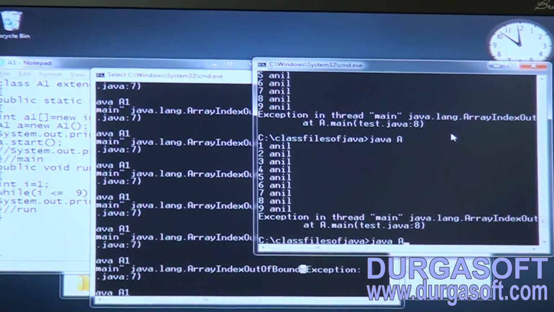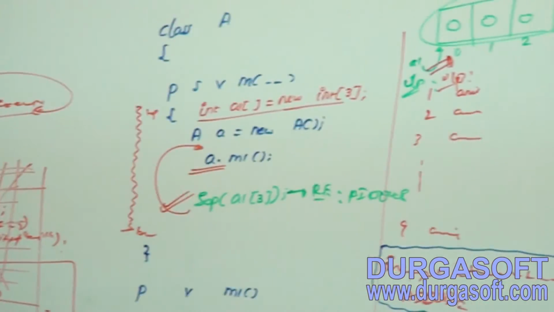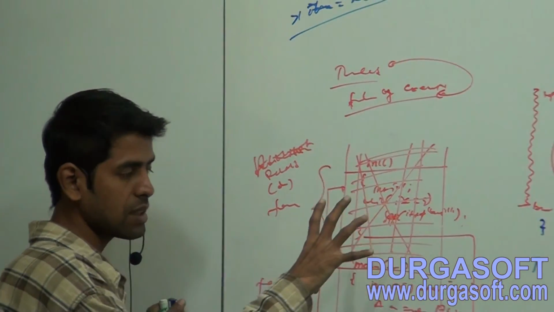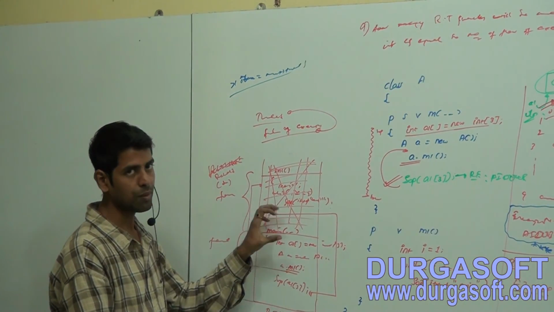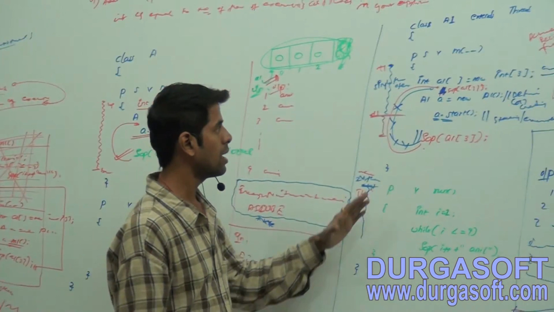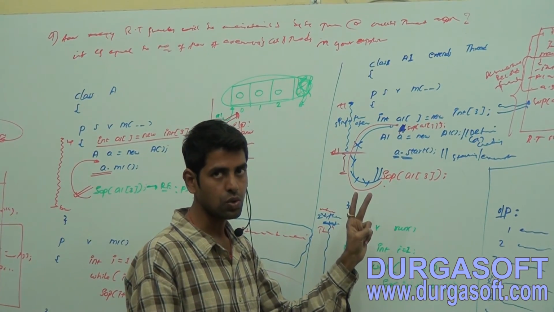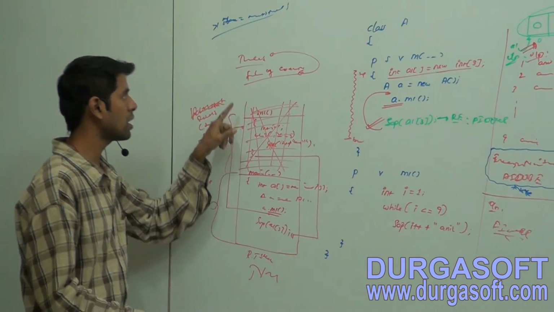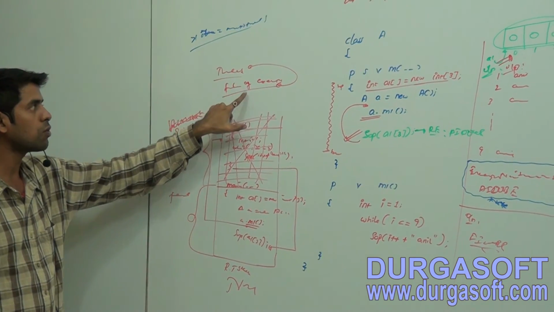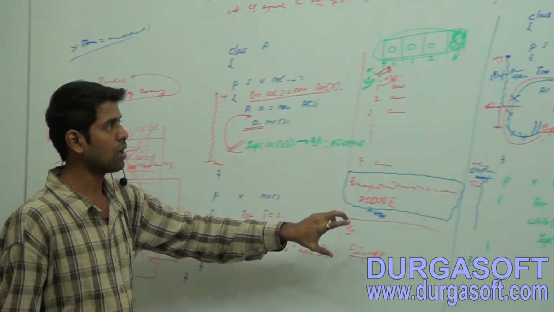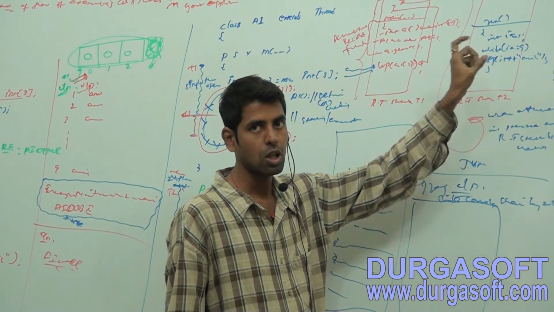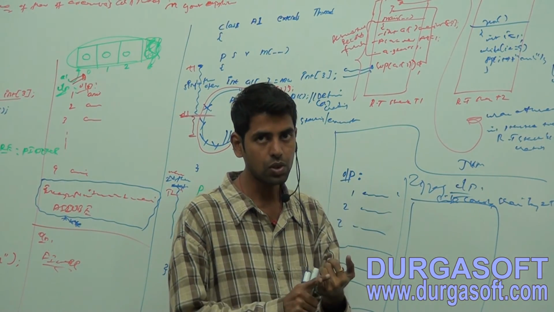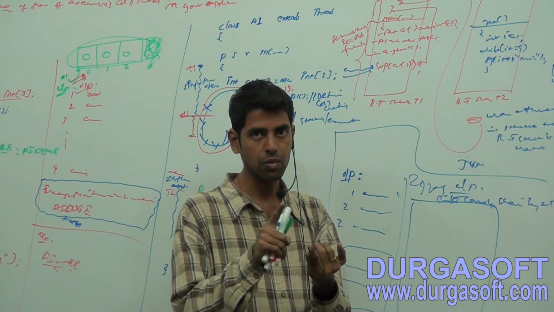Now observe here. You are not having multiple threads, just a single thread and a single runtime stack. Within that runtime stack only this m1 method will be maintained, whereas here there are two flows of execution. Thread means a flow of execution. For multiple threads, multiple runtime stacks. For each and every flow of execution, a different runtime stack.